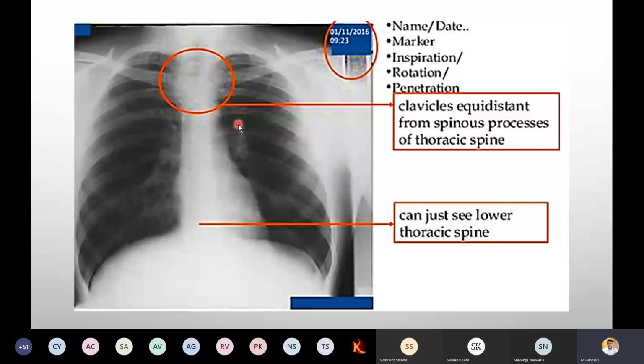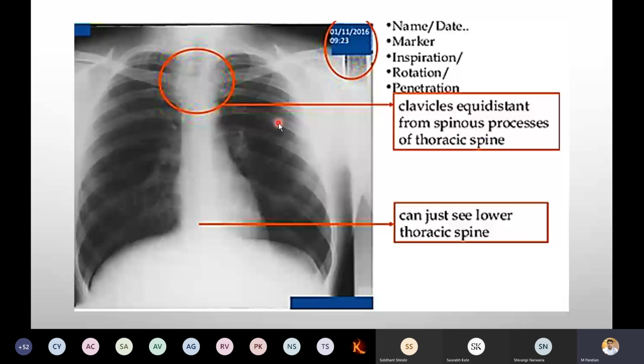So the clavicle head we want to check. Apart from this, penetration, that is the rays. I said already, it should not be too dark, it should not be too light, it should be optimum. And then we can just see whether the lower thoracic spine is visible or not.